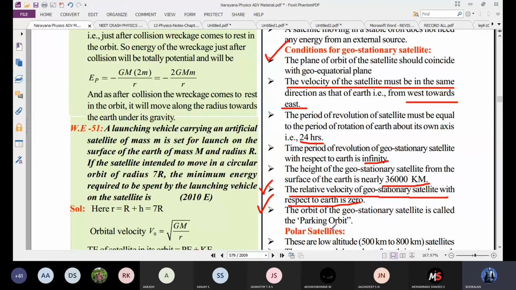So polar satellite means it is a polar orbit around the Earth. It is a polar satellite. PSLV, Polar Satellite Launching Vehicle. Geosynchronous, GSLV.